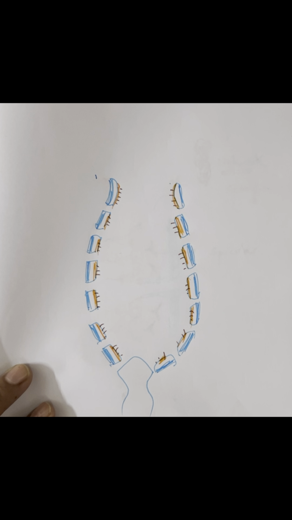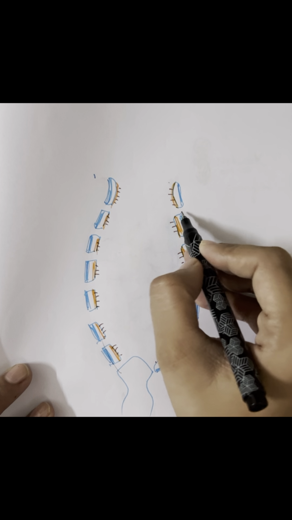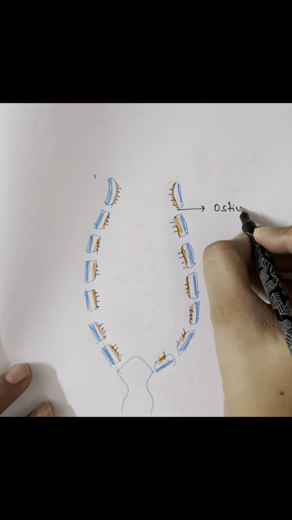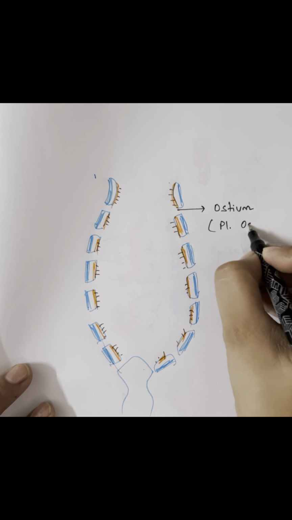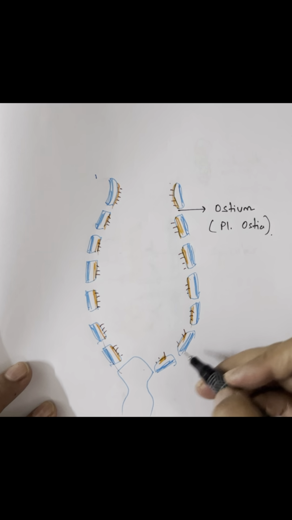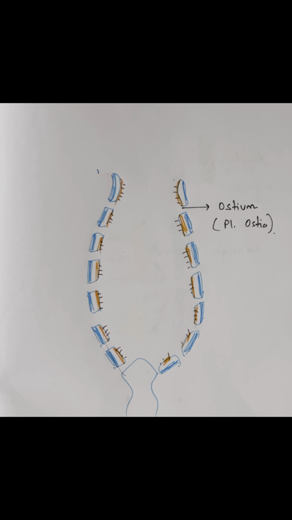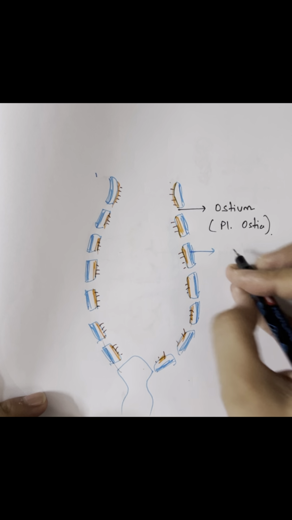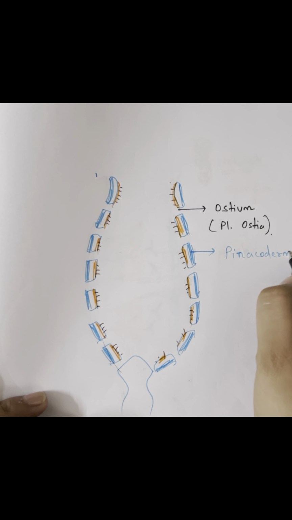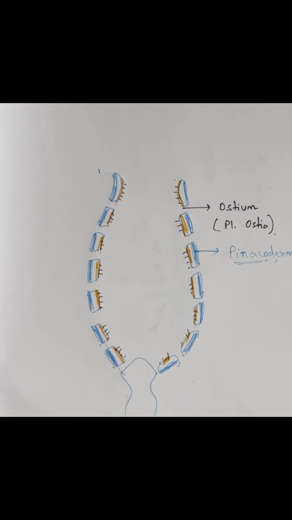Now let's study it in diagram form. As I have drawn it, it is a flask-like structure, somewhat you can say, and there are two shades I have drawn. One is blue on the outer side and another is orange on the inner side, and there are small points. The gaps which are present are known as ostia. Plural is ostia and singular is ostium. It's a small pore. The whole body of the sponge has pores via which the water comes inside. So these openings are known as ostium. The blue shade that I have drawn here is the pinacoderm layer, the outer layer. Okay.